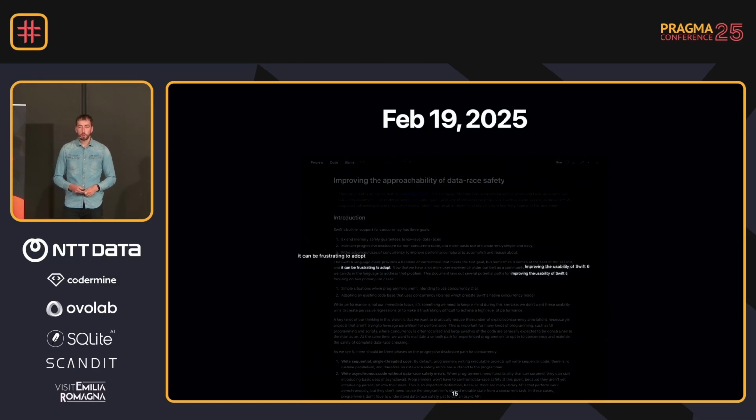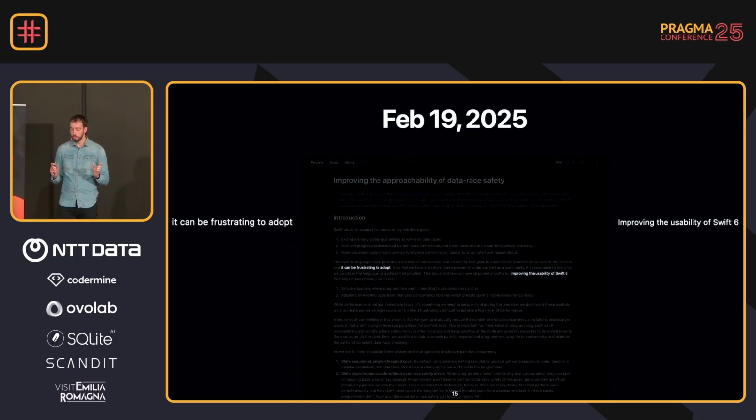Now, this is the vision document, and I highlighted 2 parts. And I actually love this, right? They are honest about it, and they recognize the issues that we've had, and they want to do better, right? So they want to work together with Swift developers. They want to learn from the real world, the real applications, and they really want to improve the approachability of Swift concurrency.